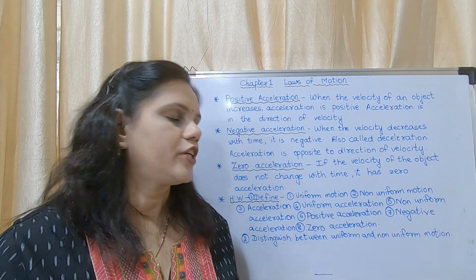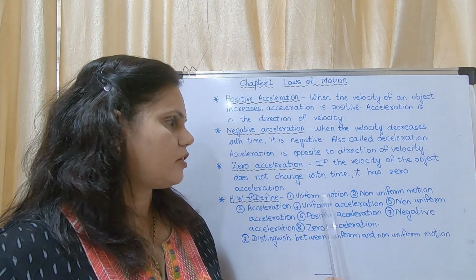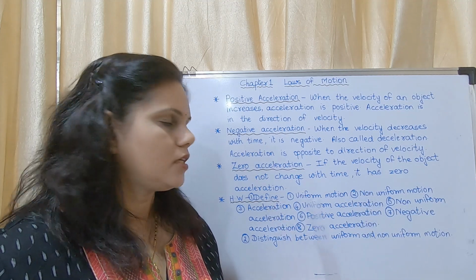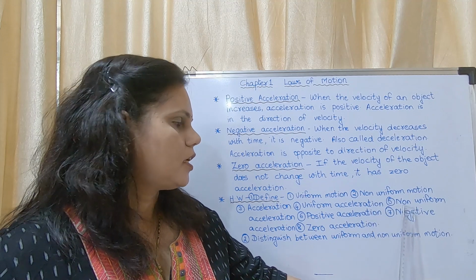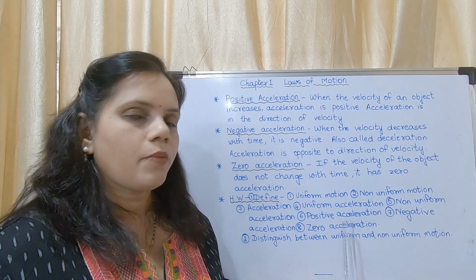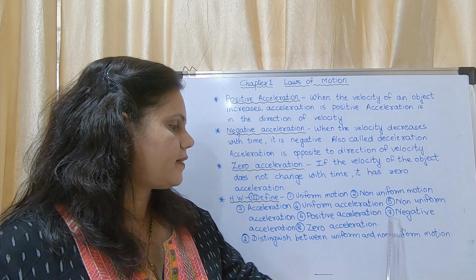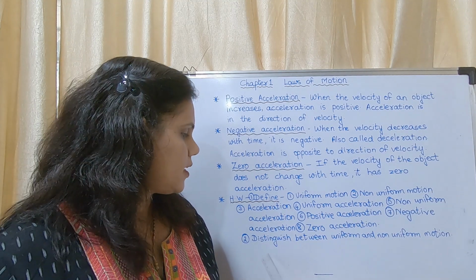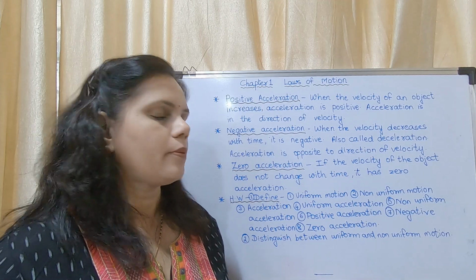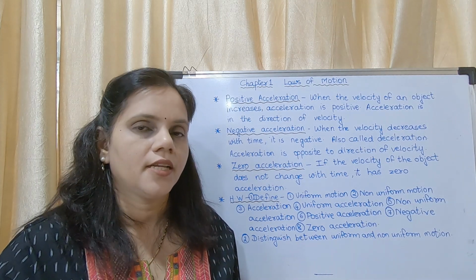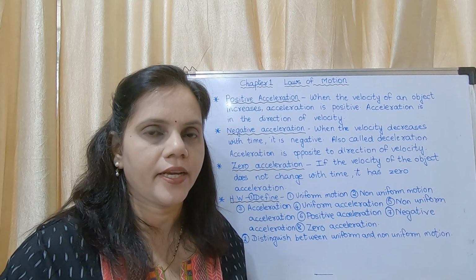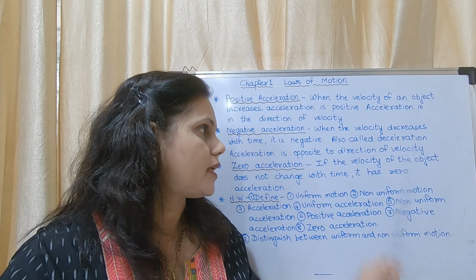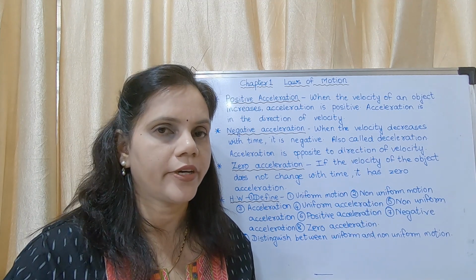Now the homework for today: define uniform motion, non-uniform motion, acceleration, uniform acceleration, non-uniform acceleration, positive acceleration, negative acceleration, zero acceleration. These are the definitions. And distinguish between uniform and non-uniform motion. This much homework you have to write for today. If you have your textbook, then you may refer to the textbook. Otherwise, you may write what I write on the board itself.